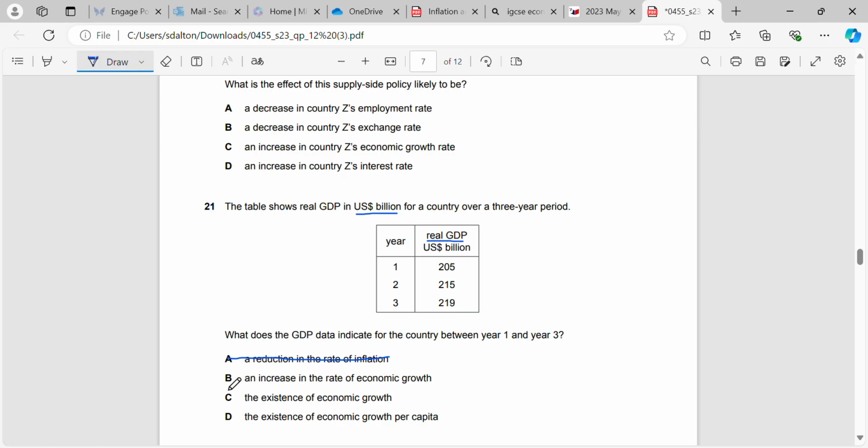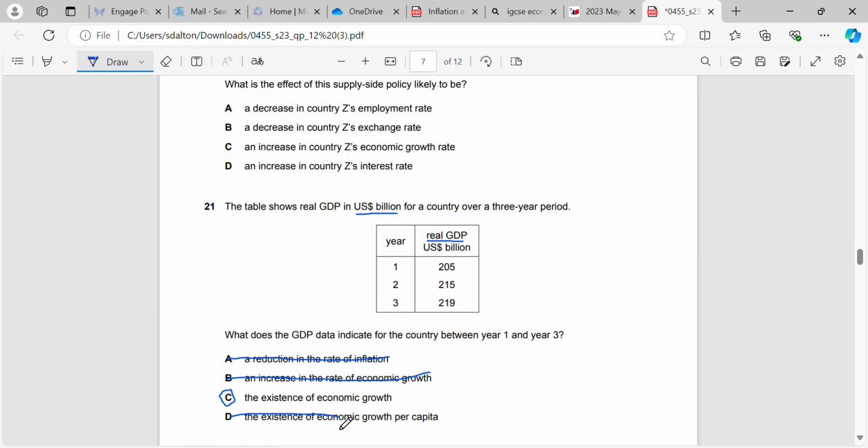Increase in the rate of economic growth, that's also wrong, because between year 1 and 2 we increased by 10 billion here, but we only increased by 4 billion here. So we've actually had a decrease in the rate of economic growth between year 1 and year 3. Does it show there's an existence of economic growth? Absolutely. And why? Because each year our real GDP is increasing.